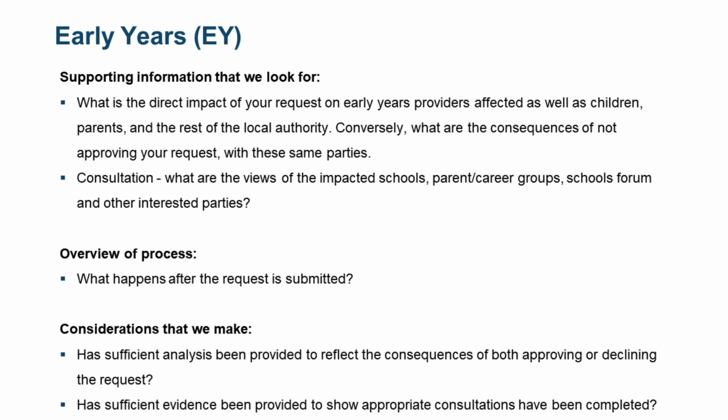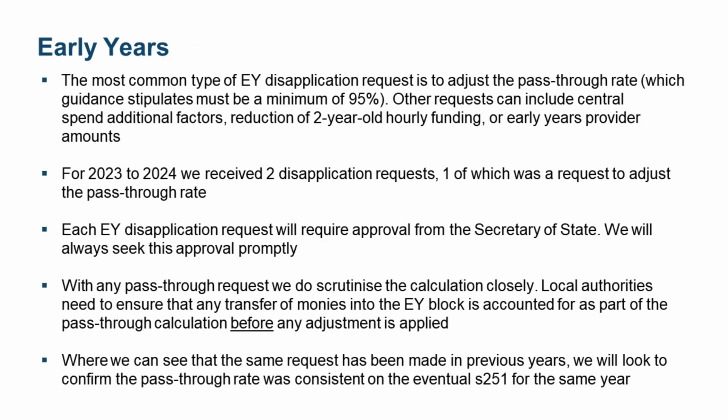So in terms of early years, as you can see on the slide there, the most commonly requested disapplication relates to the pass-through rate. But that said, other requests can include central spend and additional factors disapplications, which will specifically link to Regulation 10. We also do receive requests sometimes for a reduction in 2-year-old hourly funding rates and early years provider amounts, which link to Regulations 11 and 12.